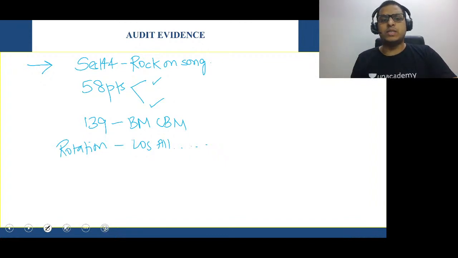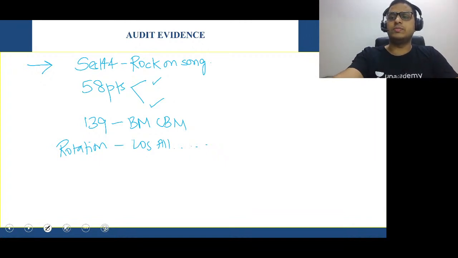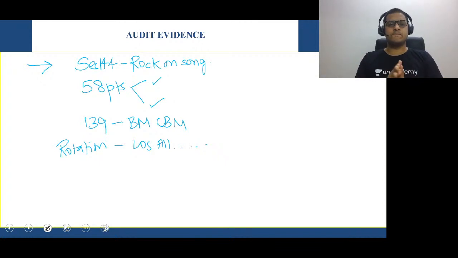Okay, can anybody tell the page number for section 144 rock on song? Can you tell me the page number?